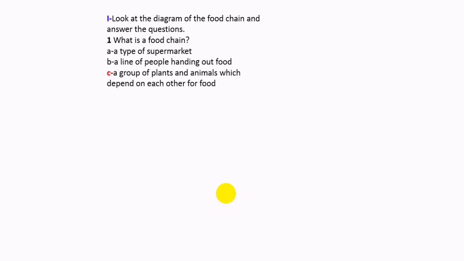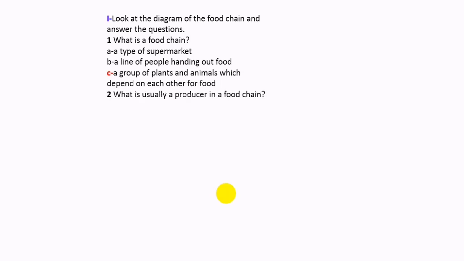A line of people handing out food? No. C is the answer: a group of plants and animals which depend on each other for food, which is a food chain.